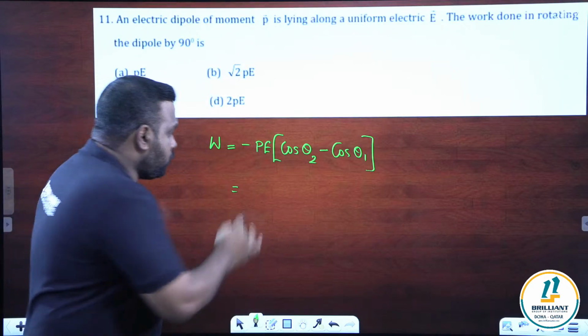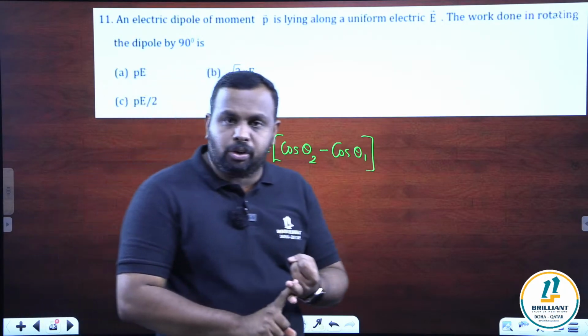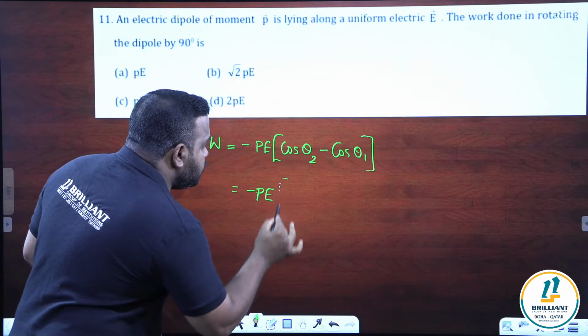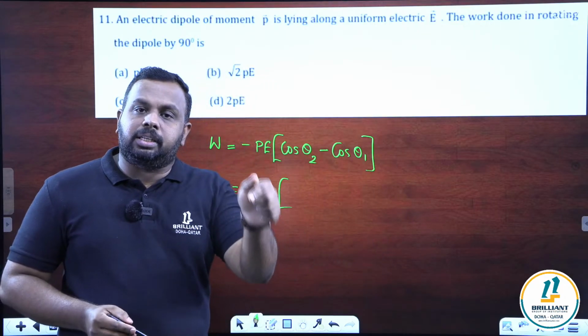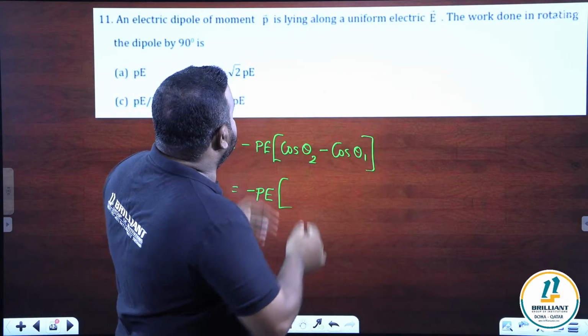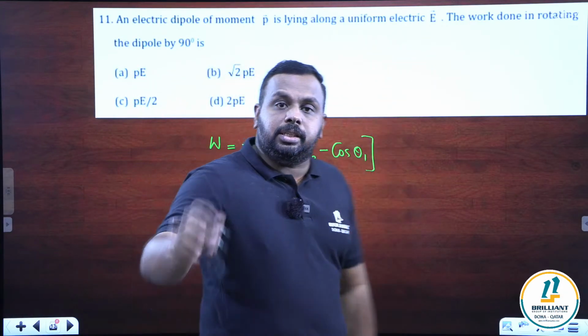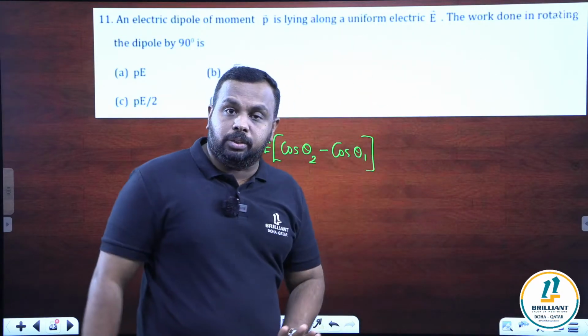So you can substitute minus PE. What is P here? P is the dipole moment, E is the intensity of electric field, into cos theta 2 minus cos theta 1. Theta 1 is the initial angle. Theta 2 is the final angle. It is given that lying along means theta 1 is 0. And you have to rotate it through 90 degrees, which means theta 2 is 90.